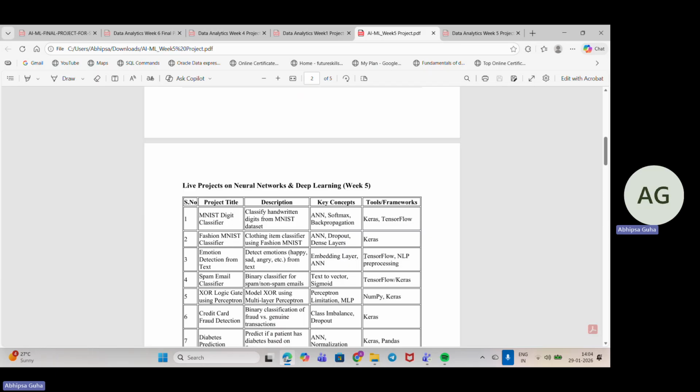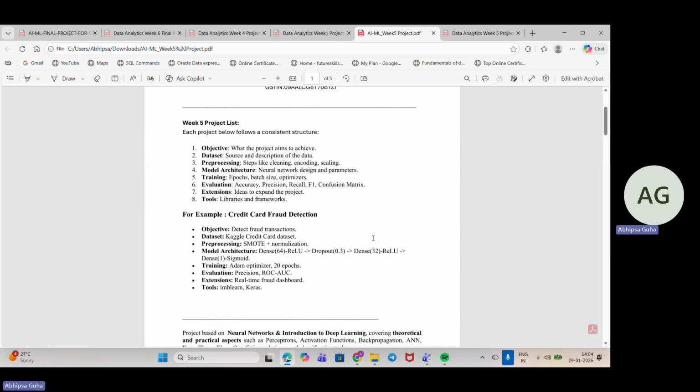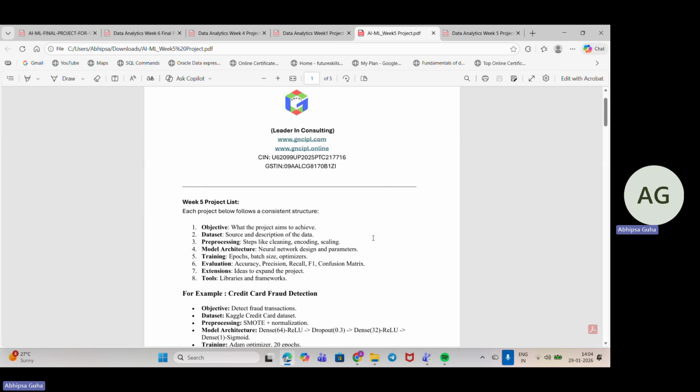Just follow the proceedings that have been given and whatever I have mentioned, because here it has not been mentioned that you have to work with three different models, but make sure that you work with three different models, evaluate them accordingly, compare the performance of each model, choose the best model and save that model in .pkl format. Hopefully, I have made myself clear, so you have to do it accordingly.